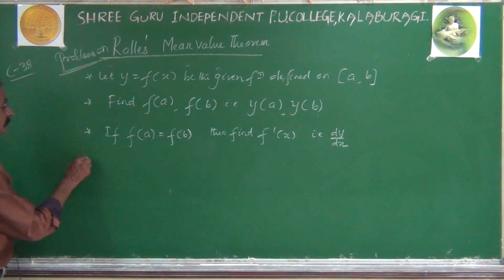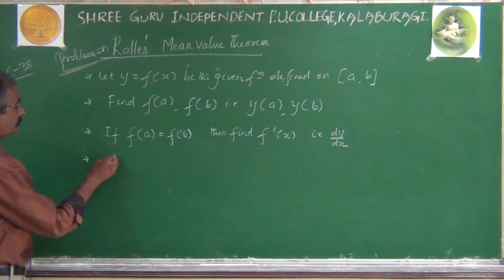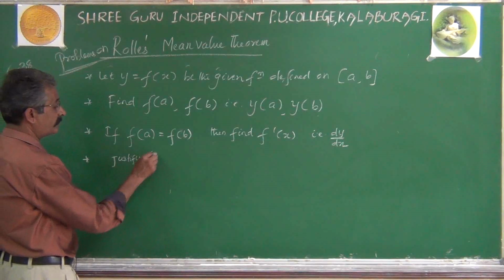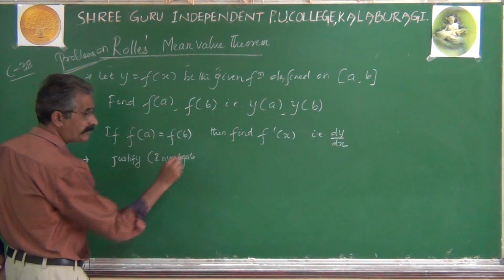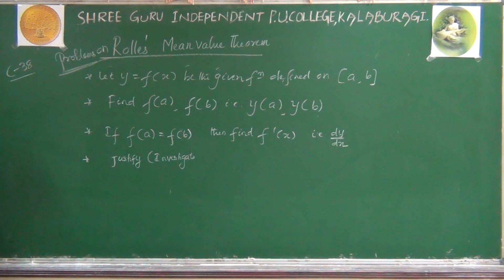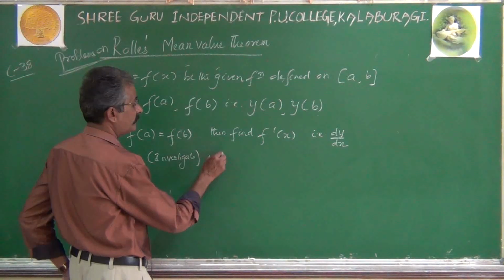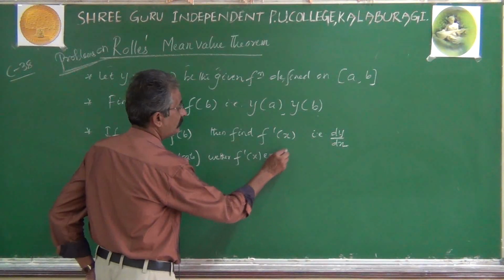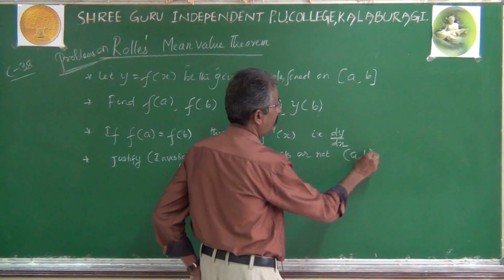And after this, the next point is to justify, or investigate, whether f dash x exists or not on the interval AB.